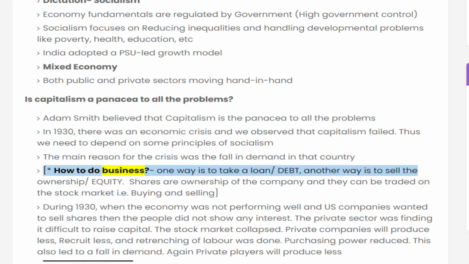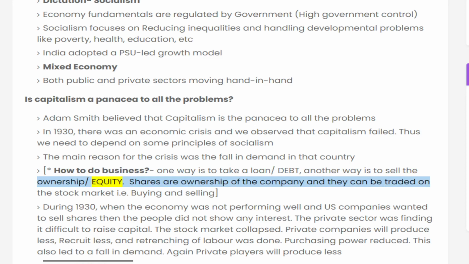How to do business: one way is to take a loan, which is debt; another way is to sell the ownership, which is equity. Shares are ownership of the company and they can be traded on the stock market. Buying and selling.